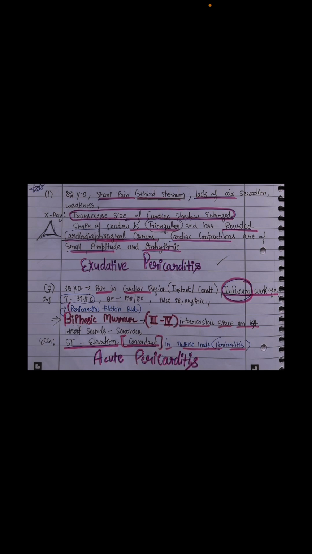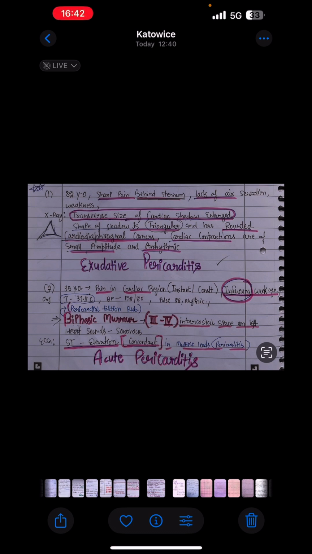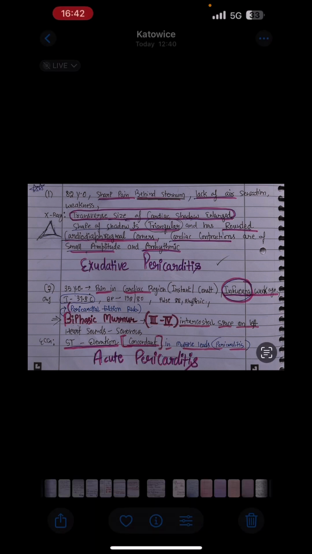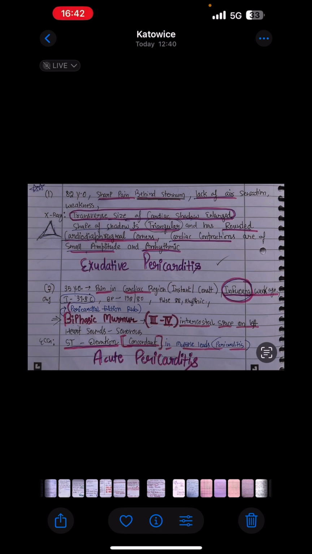ST elevation, this is something important to understand right here, that ST elevation we see in the case of MI plus in the cases of acute pericarditis as well. We are going to see the ST elevation because, due to the fluid buildup in the pericardium sac, the patient is unable to have enough pumping or cardiac output. All right. So I hope you will remember about pericarditis. Only 2 questions in croc. However, you can see the pericardial friction rub in more questions of the test center, so you will be sure about pericarditis somehow. Let's see the next patient.